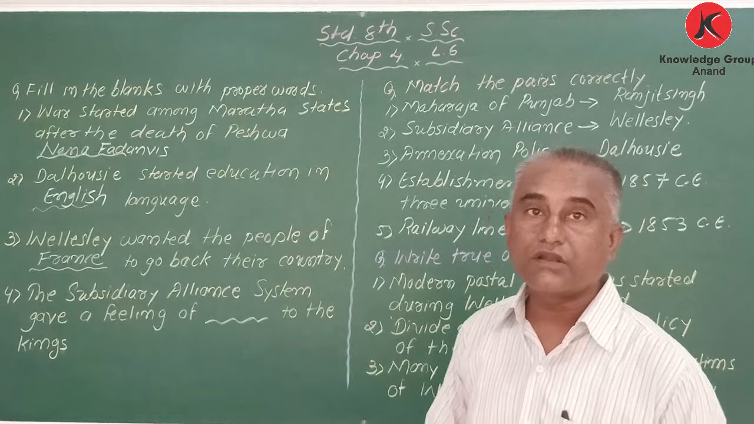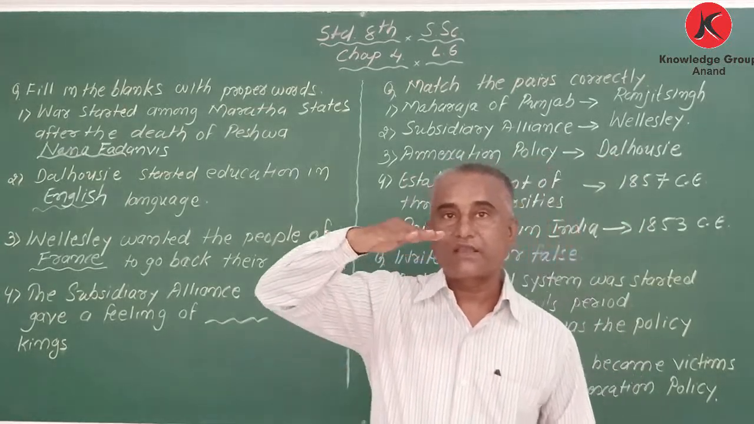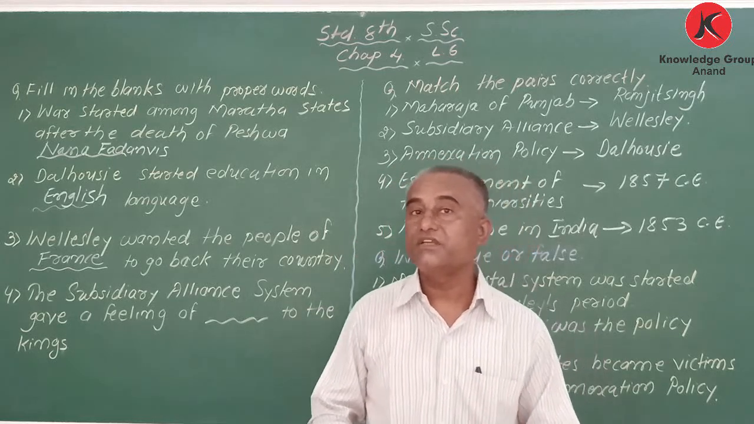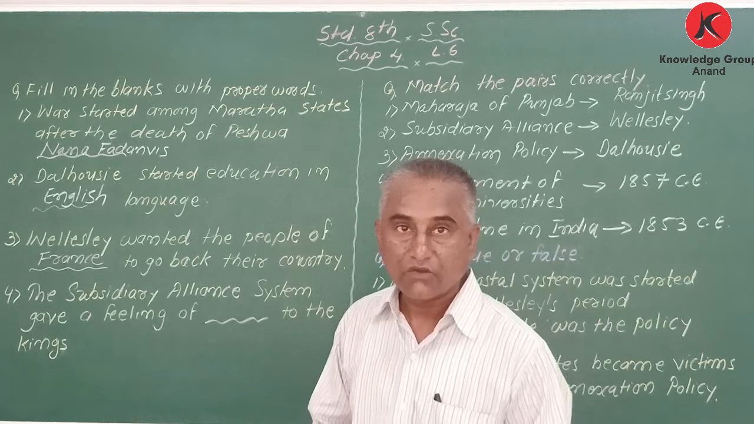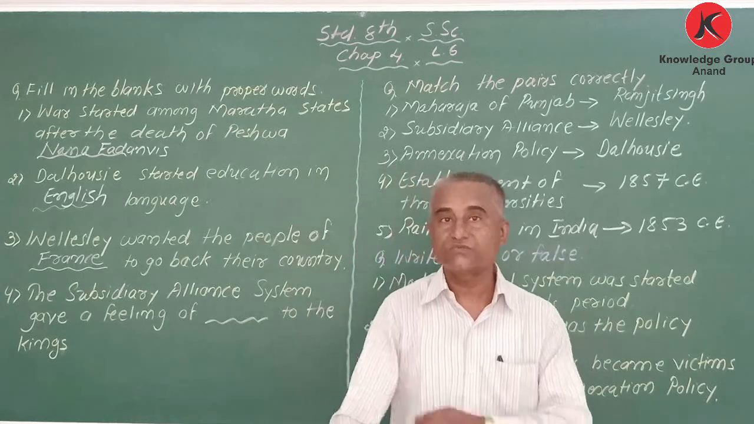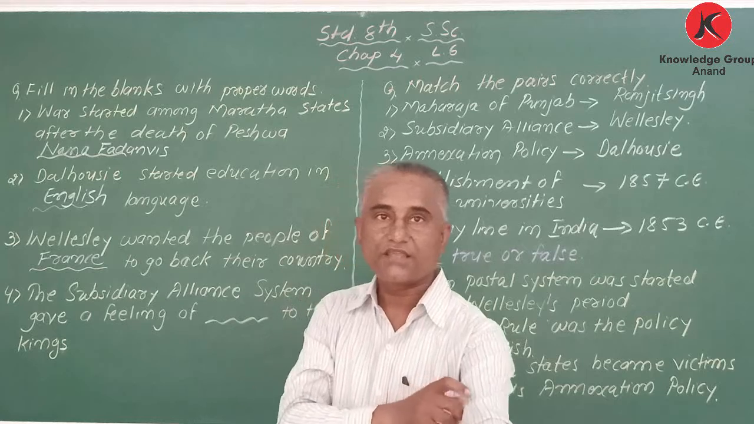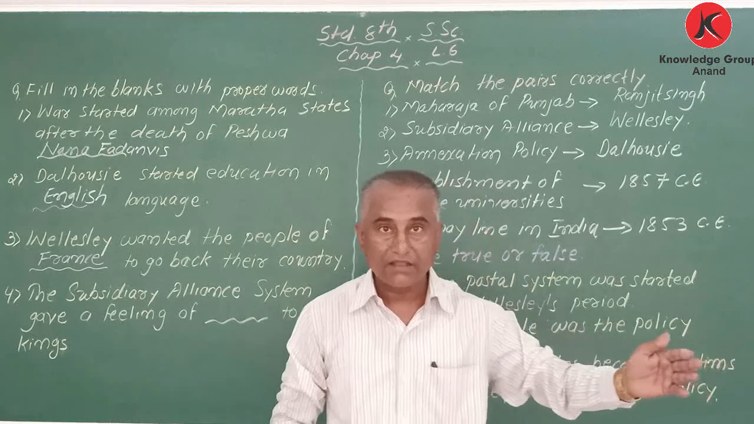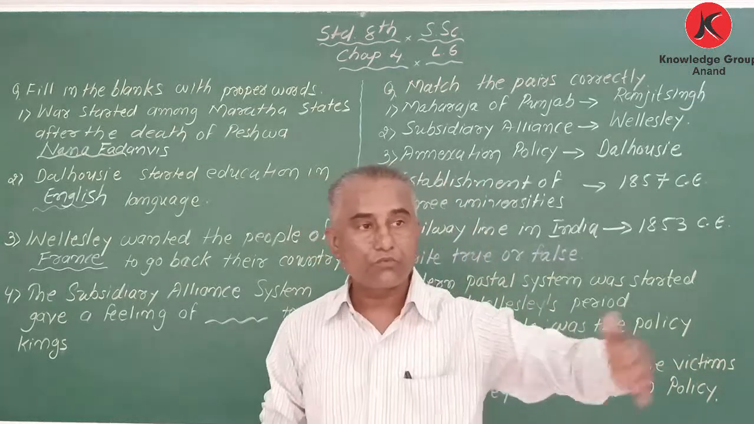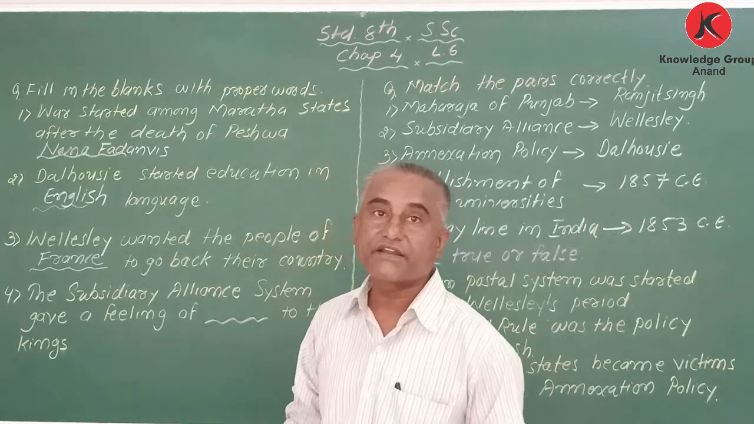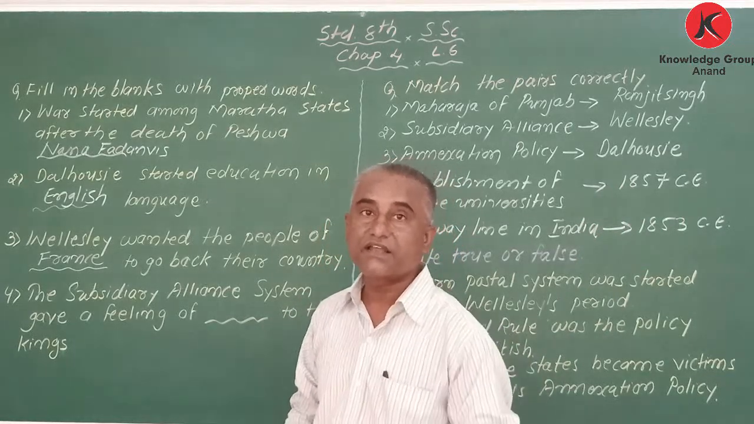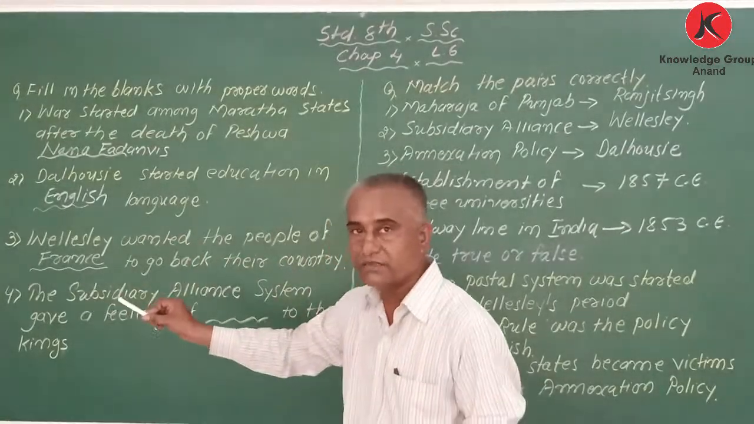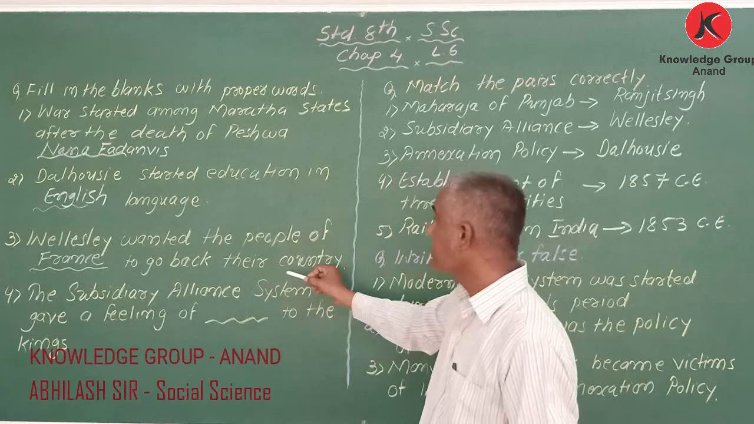And my dear student, in order to keep control over India, he started the policy called the subsidiary alliance policy. Why he introduced that, I already explained in the first video. When Wellesley came, there was tough competition, so he wanted to throw the French East India Company out of India and send the people of France back to their country. He started the subsidiary alliance policy.